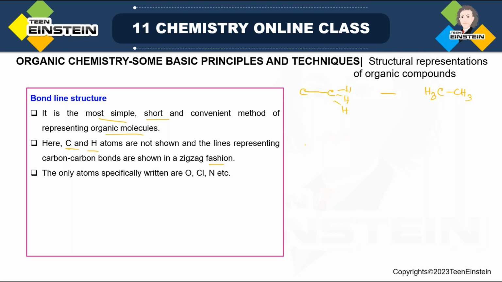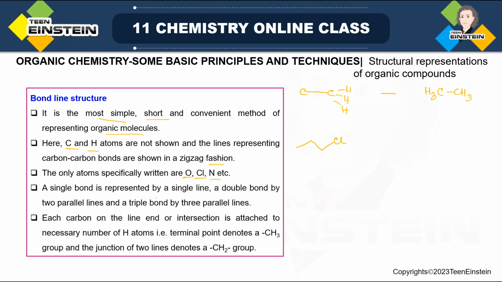The first example that we have already used for the previous two types is 1-chloropropane. Now I will draw it in a zigzag way. In the last part there is chlorine, but for the rest of the portions I will not draw carbon or hydrogen. Only the heteroatoms we are writing. It may be any halogen, chlorine, bromine, iodine, oxygen, nitrogen, sulfur, phosphorus. Mostly these heteroatoms are observed. But see, I have not drawn carbon or hydrogen. So that is why it is less time consuming.